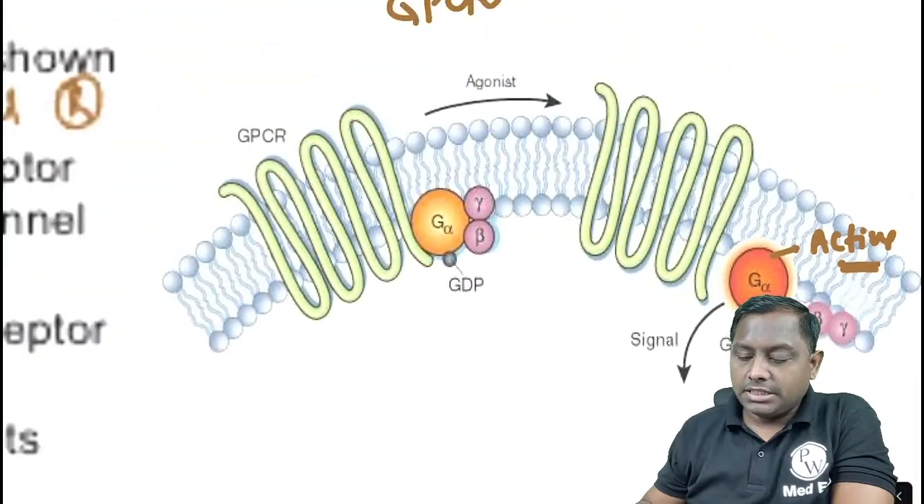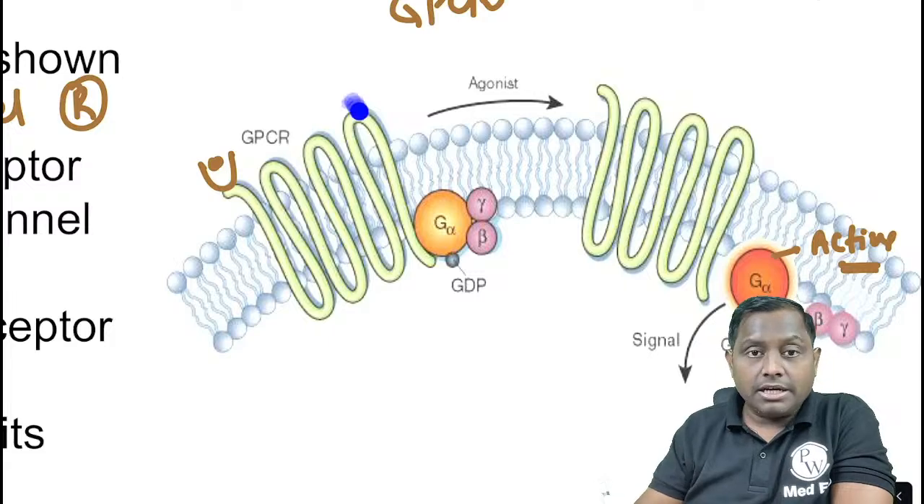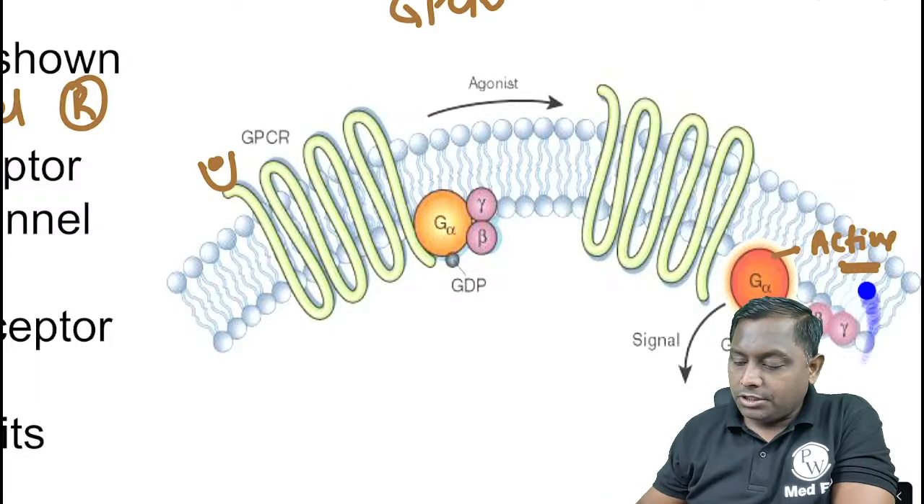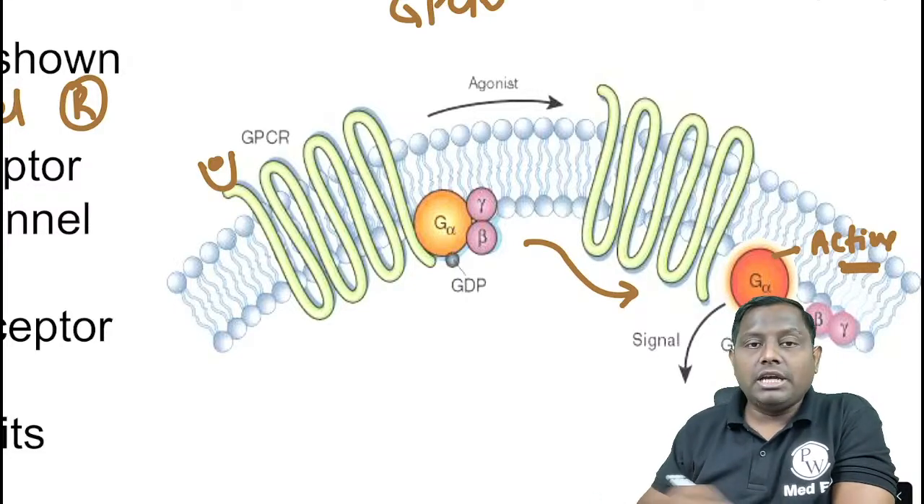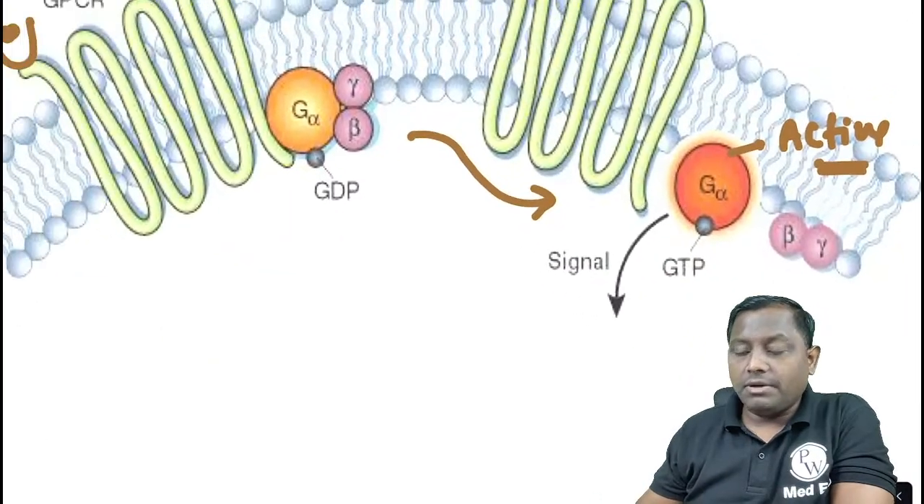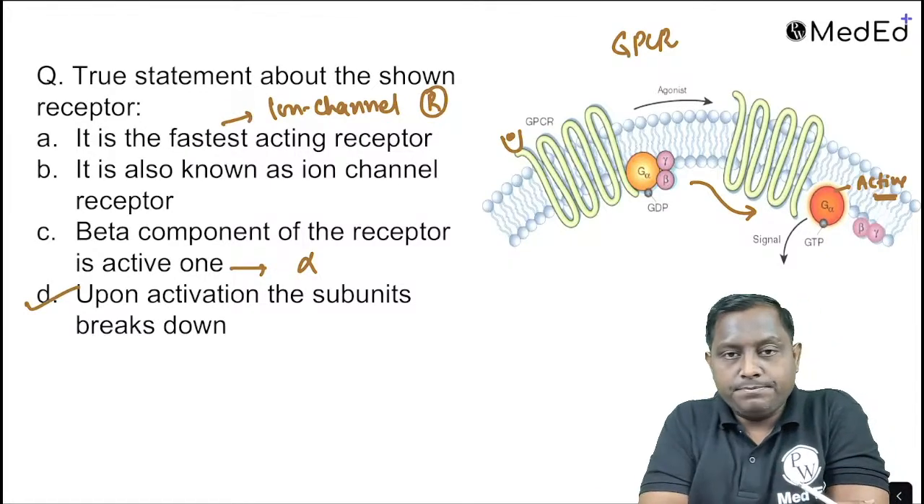And whenever there is a signal coming, let's say a ligand is going to bind here, after ligand binding a signal will be generated, and inside there is going to be dissociation. तो आप देखोगे ये जो इमेज सेकेंड वाला दिख रहा है, this is usually after binding, so there is a dissociation between alpha and beta gamma. तो upon activation the subunits break down.